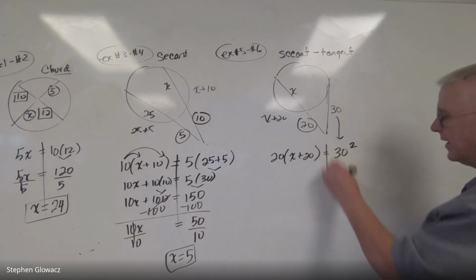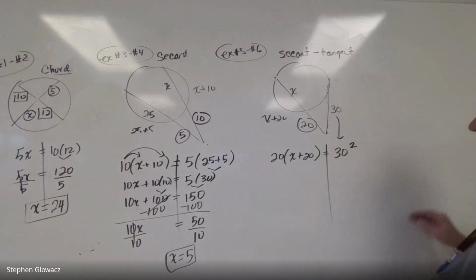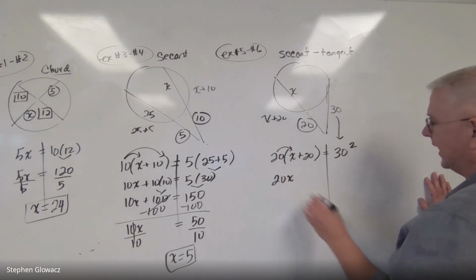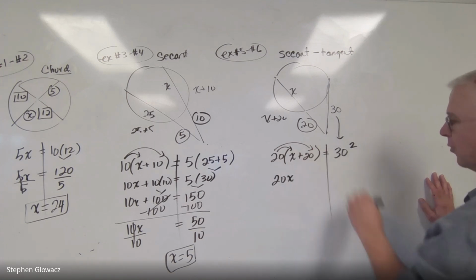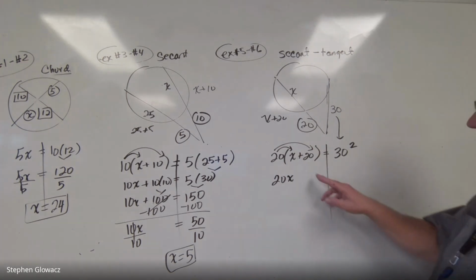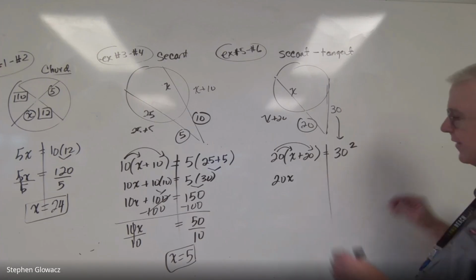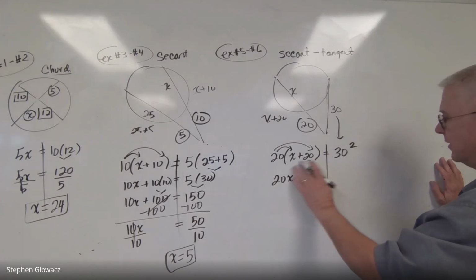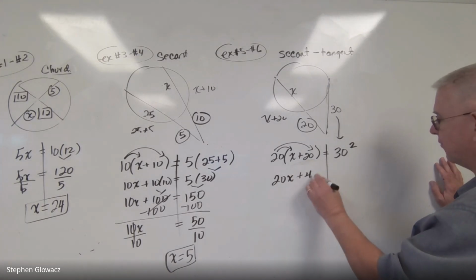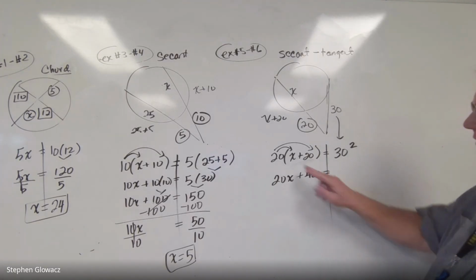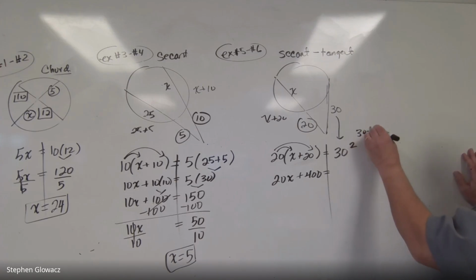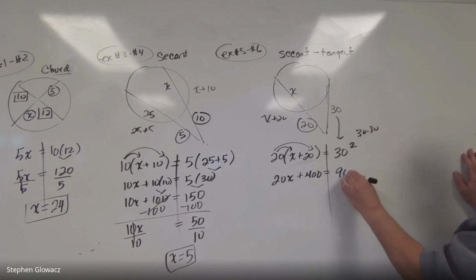All right, so let's go ahead and start doing our work here. We're going to distribute the 20. 20 times x is 20x. And then 20 times 20, let's go ahead and just multiply that now. So we have 20 times 20. That's a little sloppy there, which is just 400. So that's how we got the 400, 20 times 20. Over here, 30 squared, which means 30 times 30 is 900.